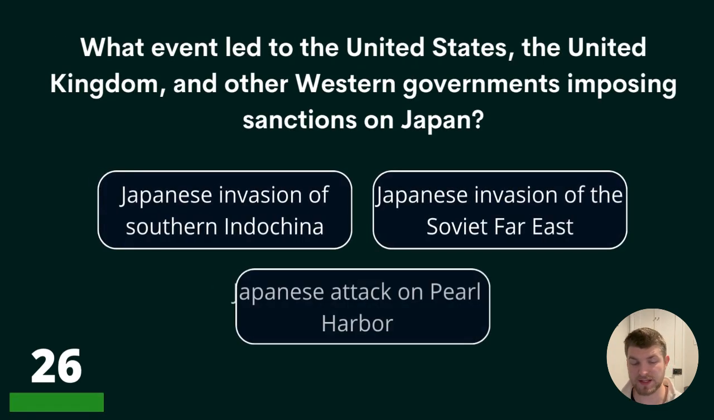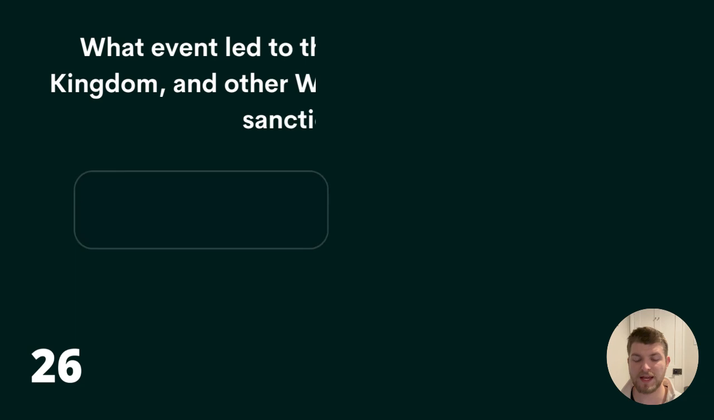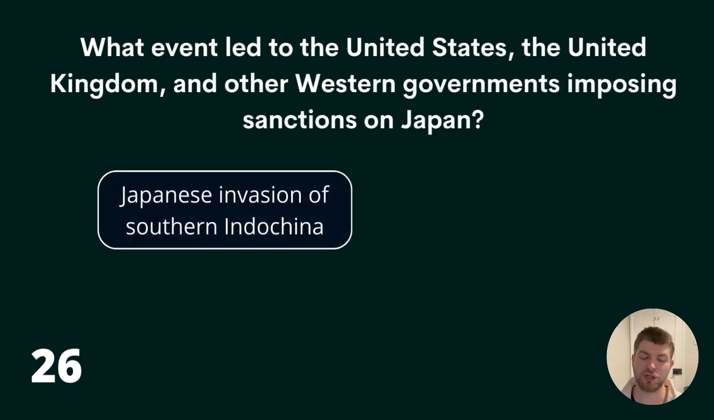Question 26. What event led to the United States, the United Kingdom, and other Western governments imposing sanctions on Japan? Japanese invasion of southern Indochina, Japanese invasion of the Soviet Far West, or Japanese attack on Pearl Harbor? The answer is Japanese invasion of southern Indochina.